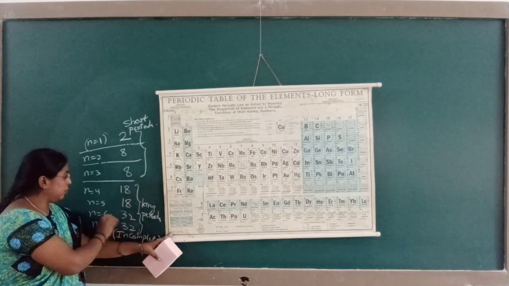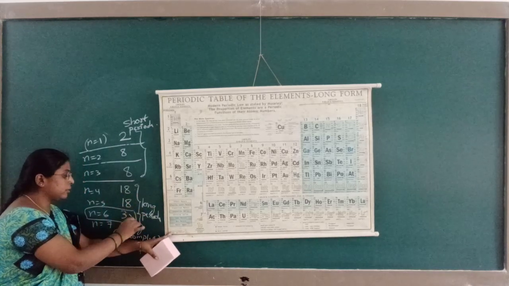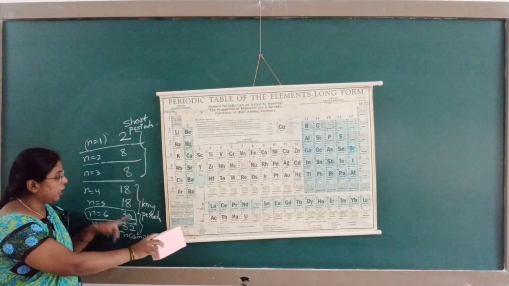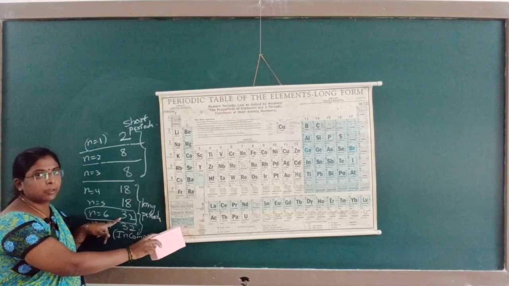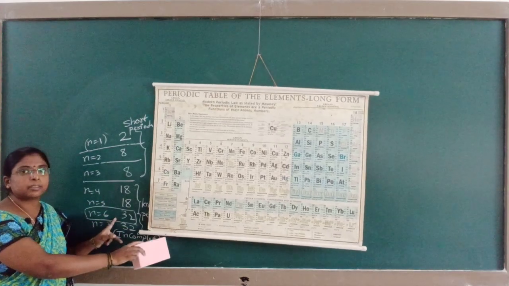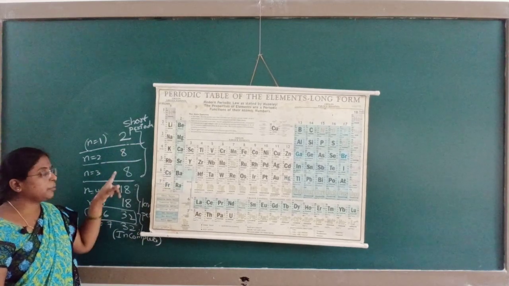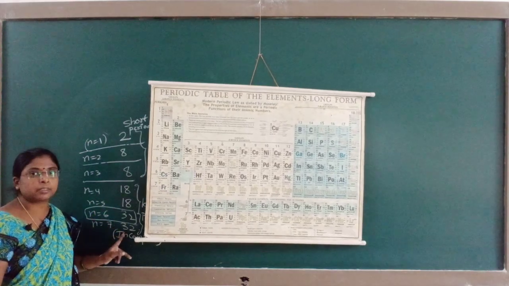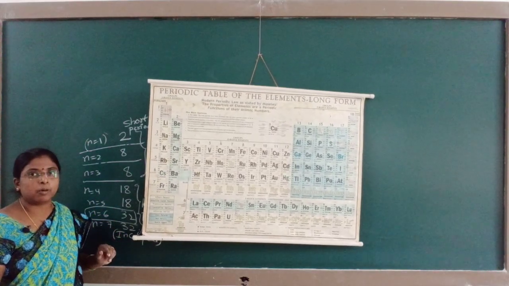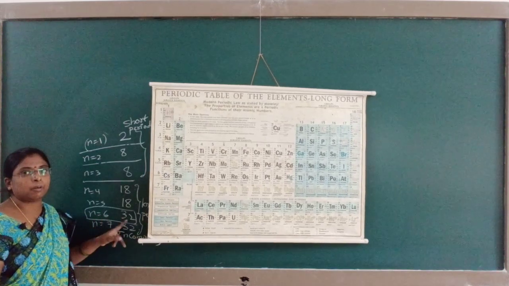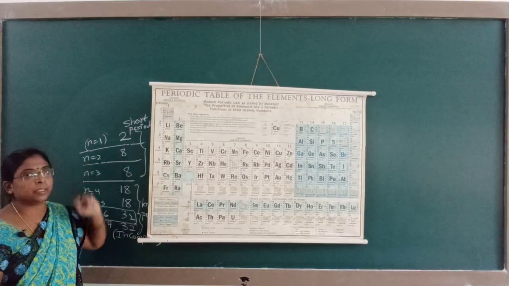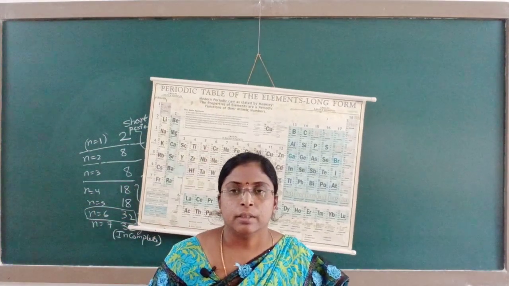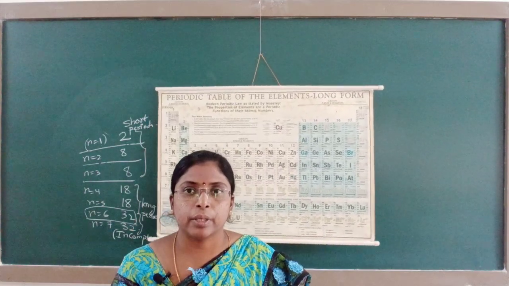18, 18, 32. 32 is which one? N is equal to 6. Sixth period is having 32. The last one is incomplete. Among these, if I say which is the longest period, it is the sixth period. First 3 periods are the short periods, and n is equal to 4, 5, 6, 7 are the long periods. Among these, the sixth period is the longest period, and the first period is the shortest period. This is regarding the modern periodic table.